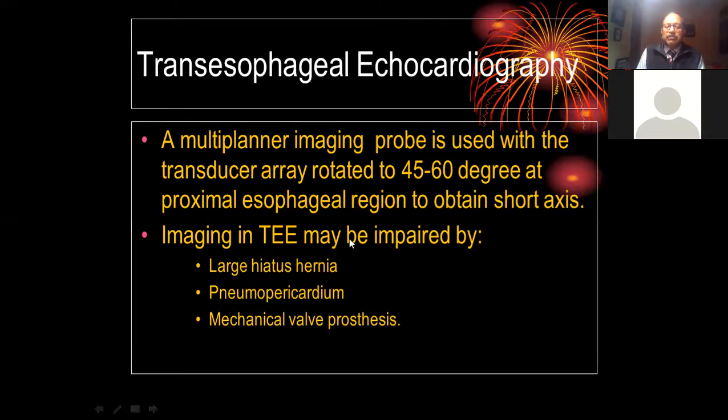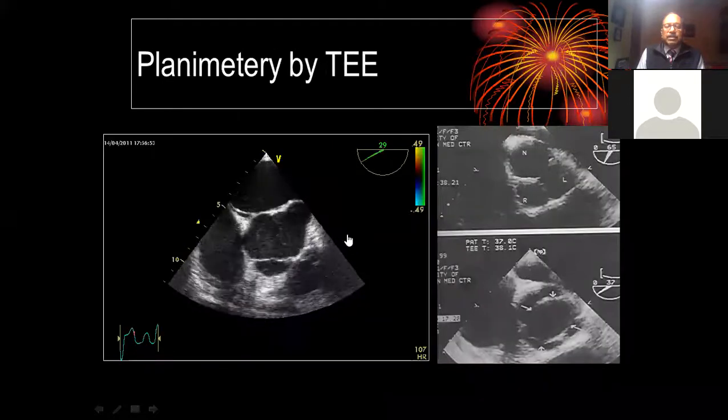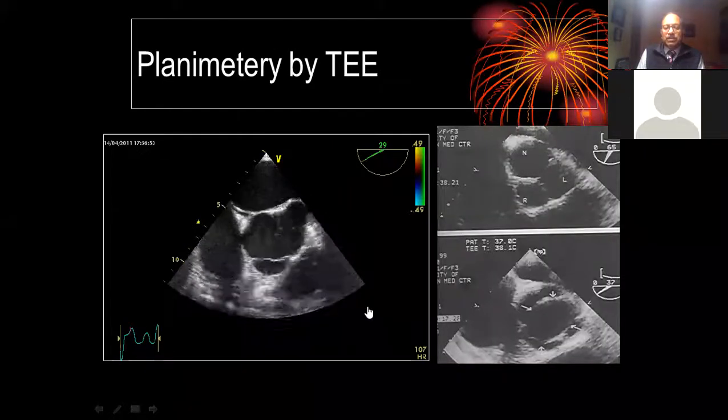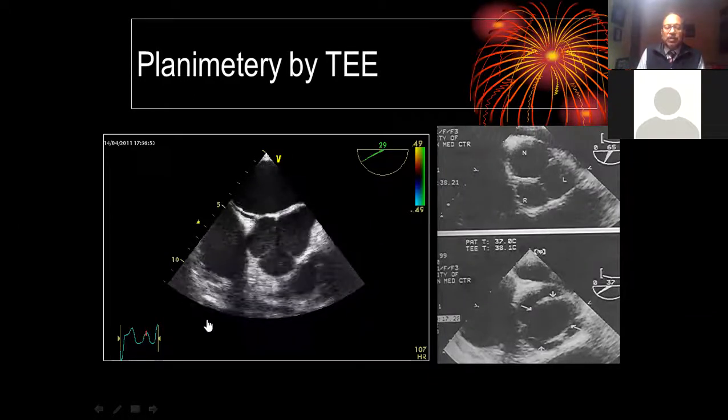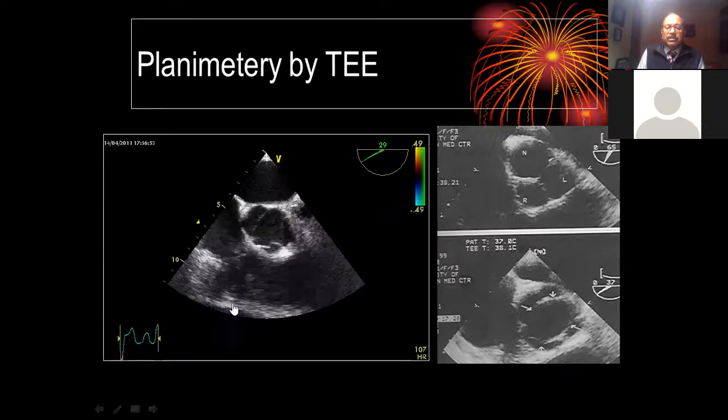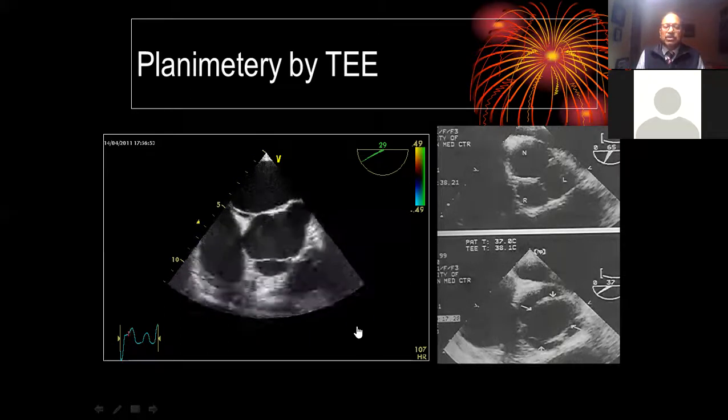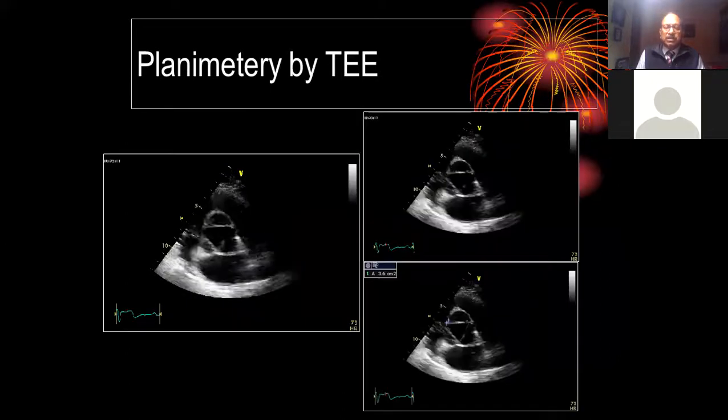A little bit about transesophageal echocardiography. This is what a picture of transesophageal echocardiography looks like. As I said earlier, it gives a better evaluation when we planimetrize the aortic valve area in transesophageal echo. Whenever we have a doubt, we try to do a planimetry by transesophageal echocardiography, or we utilize a calcium score. Anything more than 1500 calcium score is considered significant for these kinds of populations.